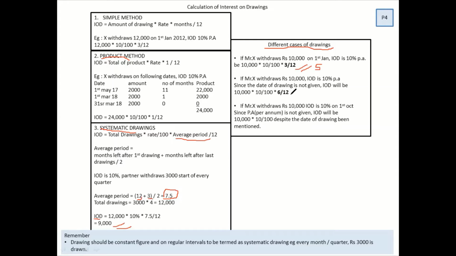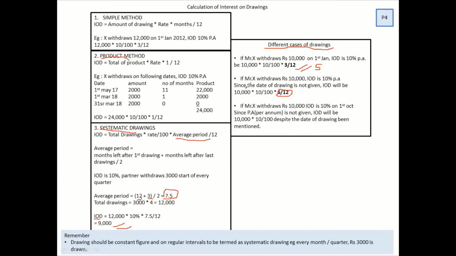The next one is an interesting one which had come in this year's board exam. If Mr. X withdraws 10,000 and IOD is 10% per annum, how do you charge IOD for him? 10,000 into 10%, that's one thing. But do you know when he did the withdrawal? The date is not mentioned. And whenever the date is not mentioned, you're supposed to do 6/12.